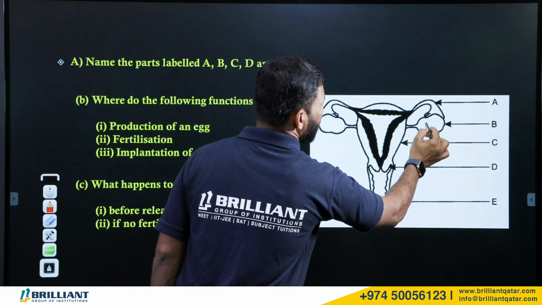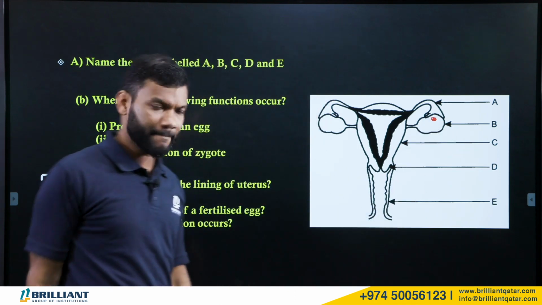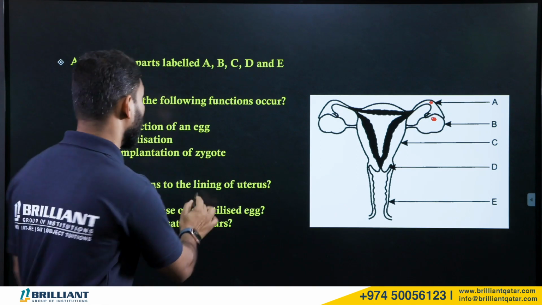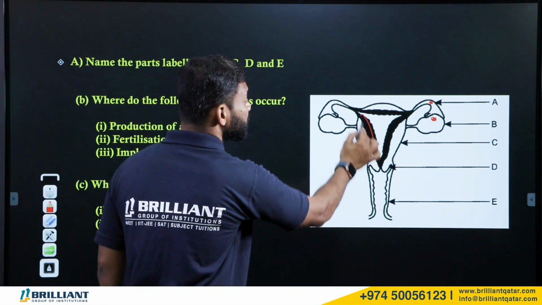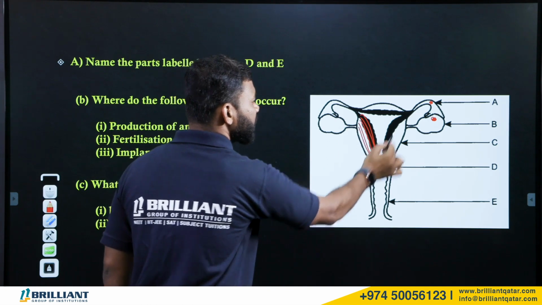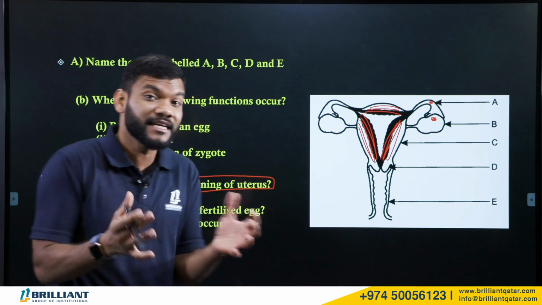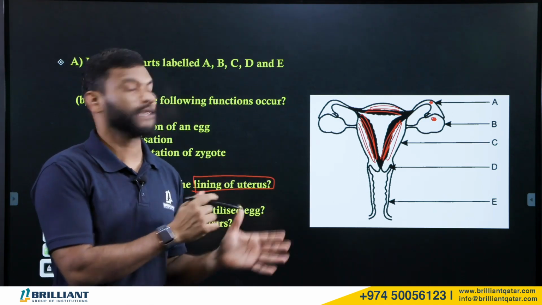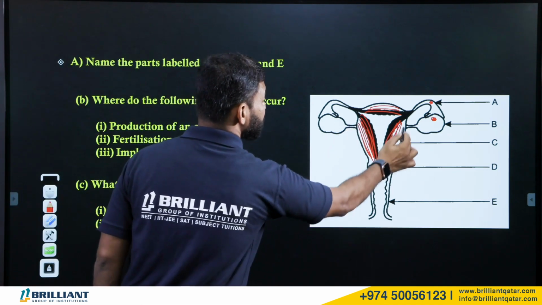Suppose the egg is even waiting here, what will be the condition of the lining? The lining of the uterus will be very thick. Why is it very thick? Because they are getting ready to receive the fertilized egg. So it will be very thick with blood vessels and mucus, getting thickened.